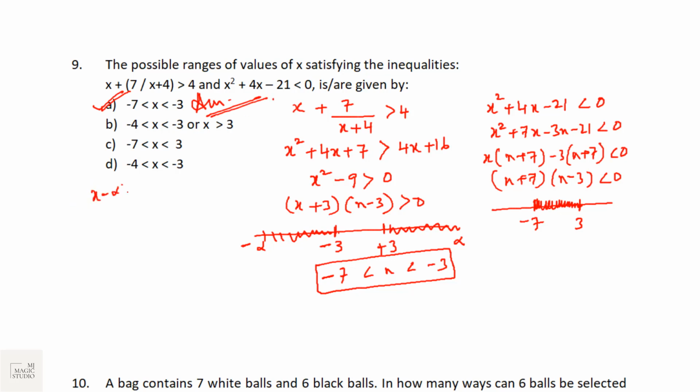In case of (x minus alpha) into (x minus beta) greater than 0, and if this is alpha and this is beta, this is the value satisfying region, and if it happens to be less than 0, then we select this area as the range satisfying (x minus alpha) into (x minus beta) less than 0. Remember this. Based on this, we have solved this particular question.